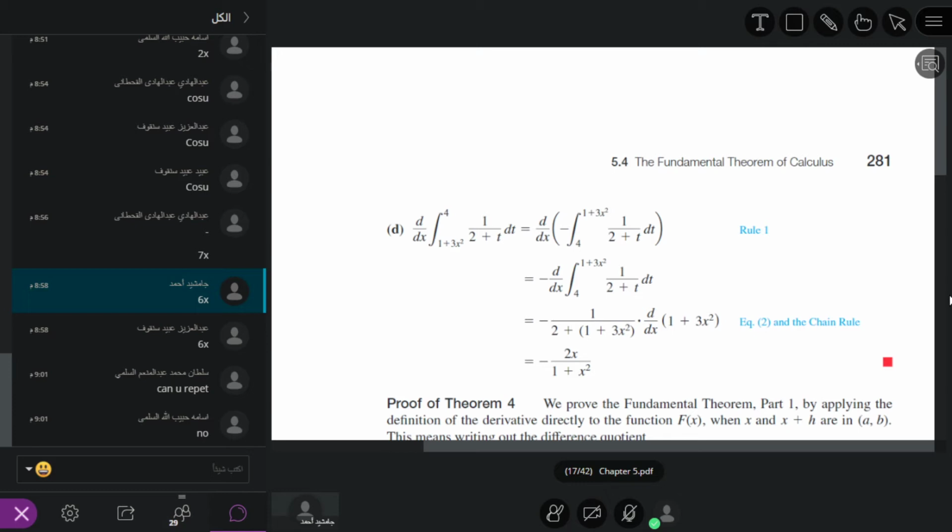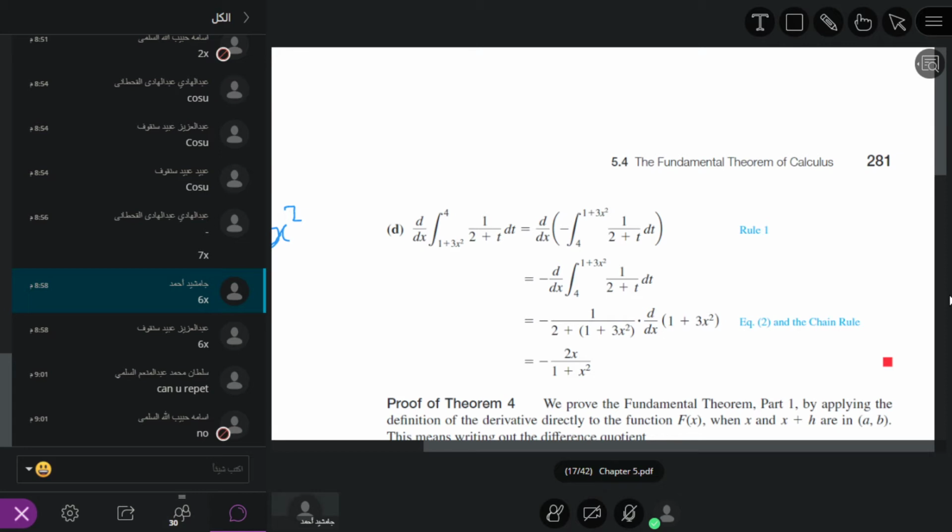So after that we take u as equal to 1 plus 3x square. We have the following: u is equal to 1 plus 3x square.